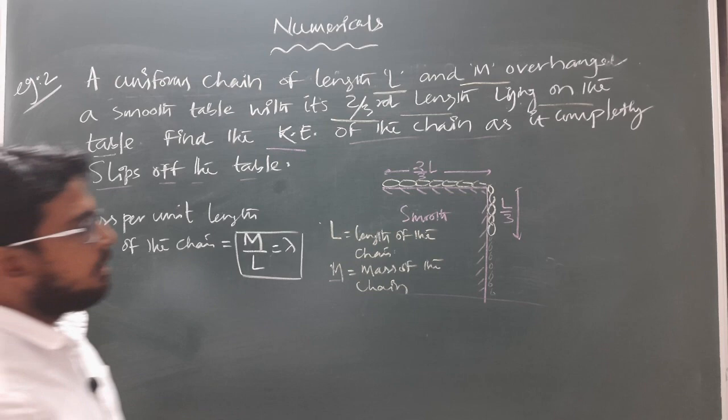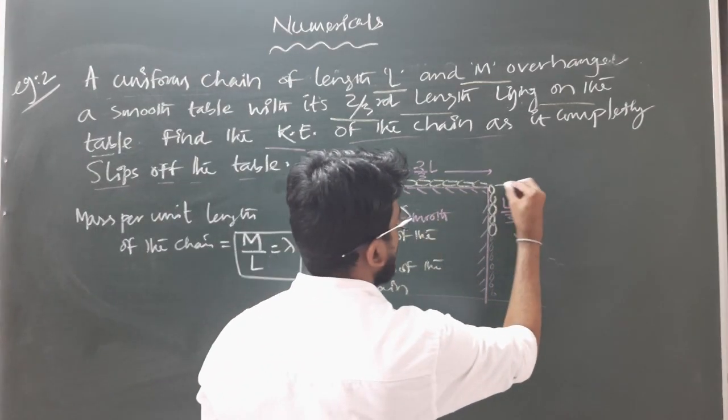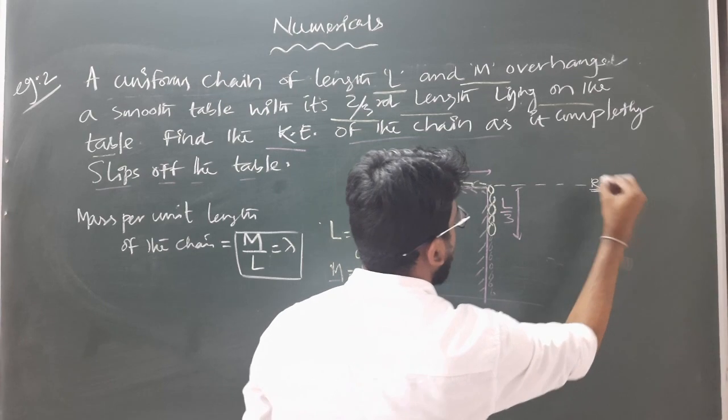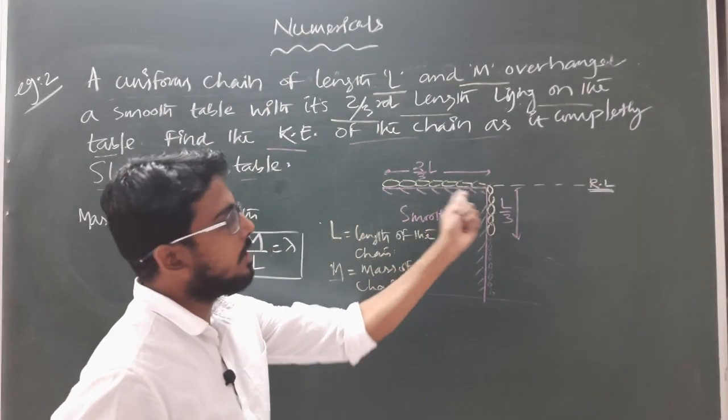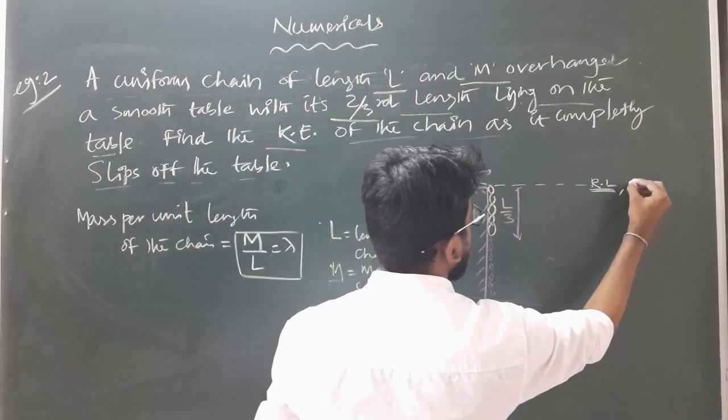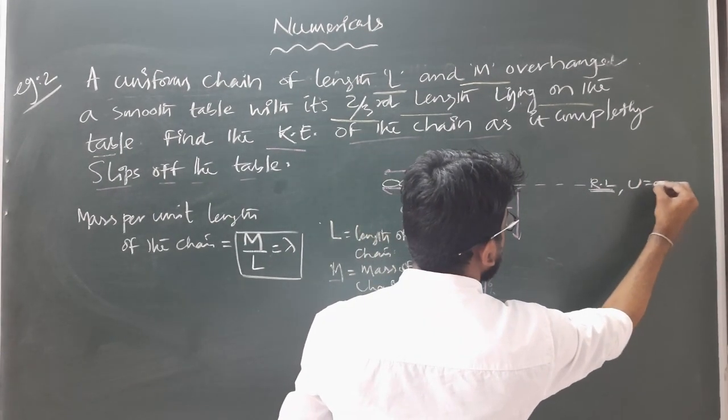Clear? So let initially this level be considered as the reference level. I am considering the horizontal plane of the table as the reference level, so I am assuming the potential energy to be 0 at this level.